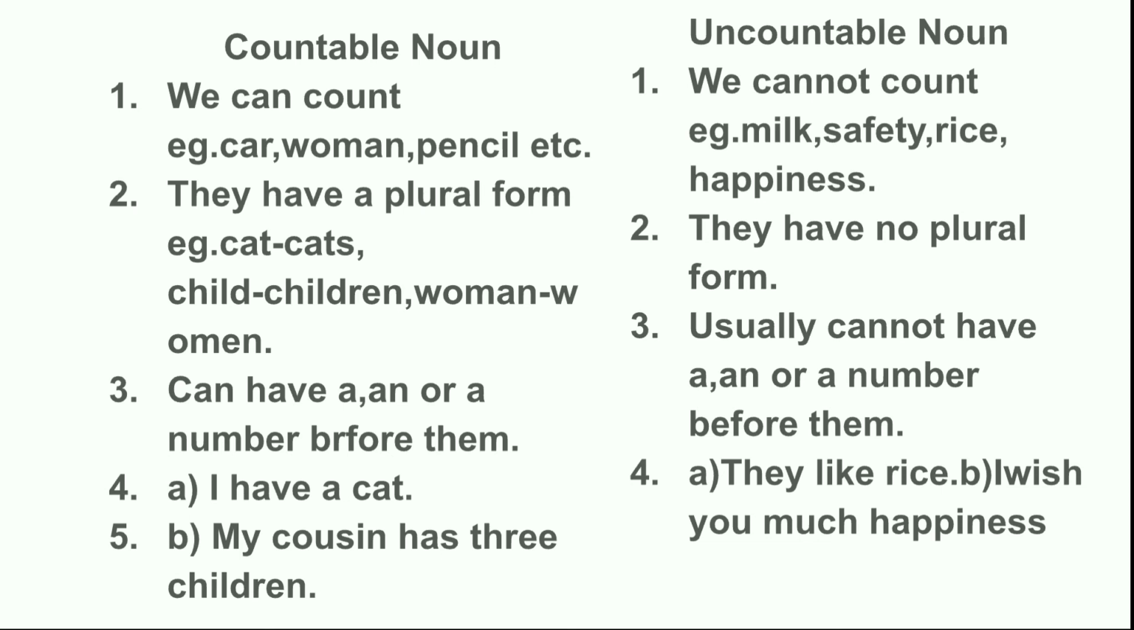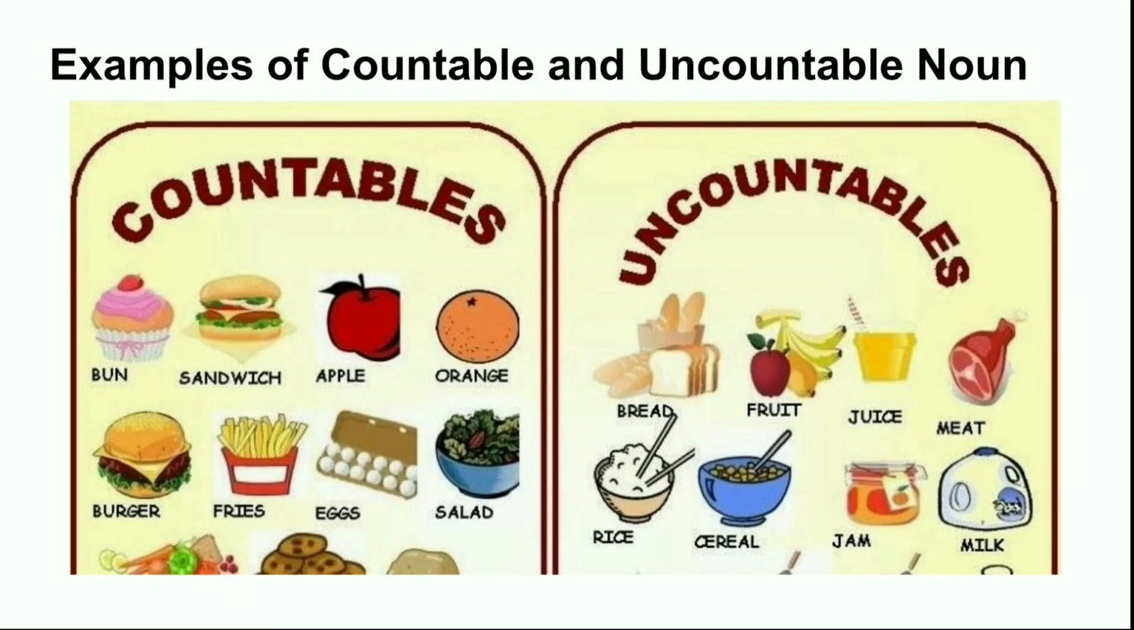Examples of countable noun are, I have a cat. My cousin has 3 children. You can count them. Whereas uncountable noun examples are, they like rice. I wish you much success. Can you count rice, children? Can you count happiness? No, it is not possible to count them. So they are uncountable nouns.